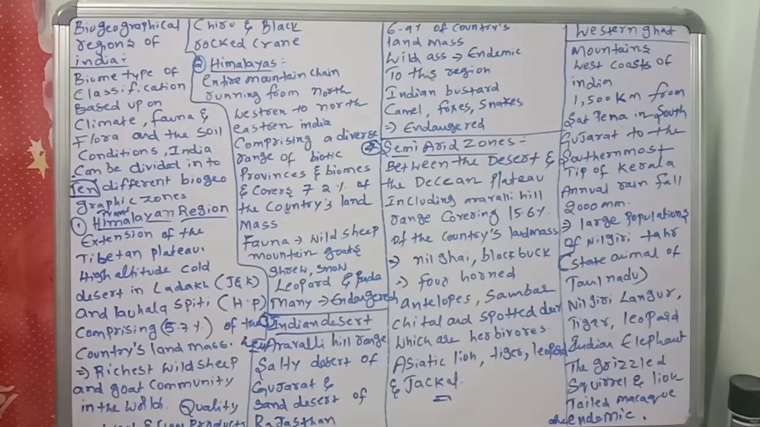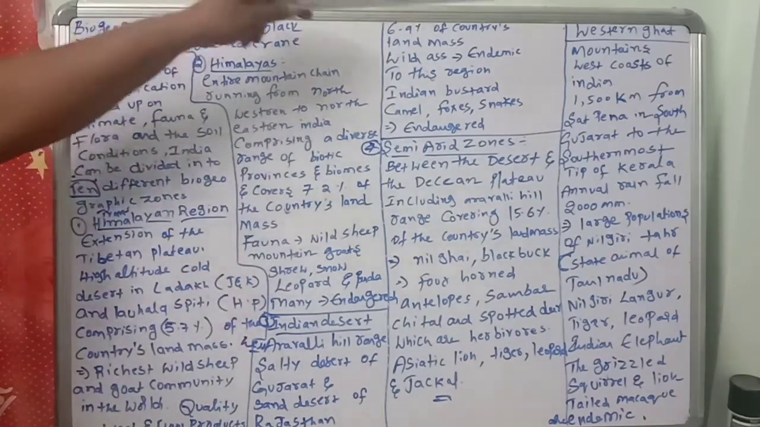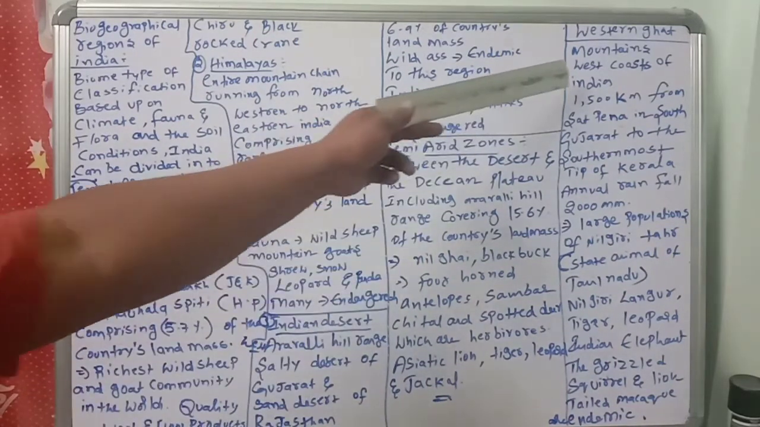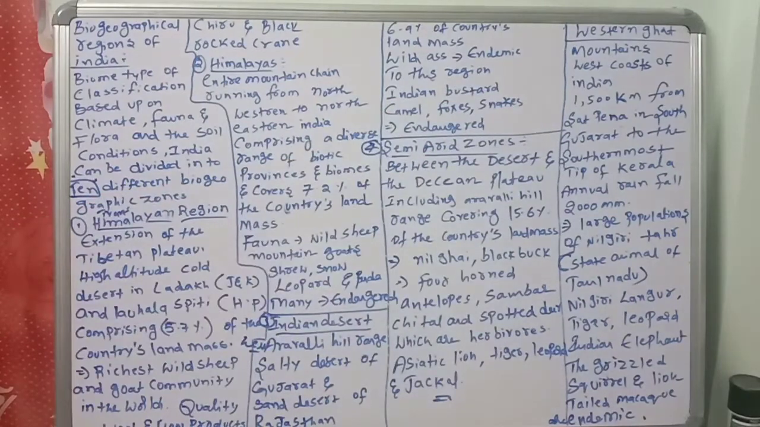What is that one? Western Ghats are mountains. Very important. Western Ghats are mountain ranges along the west coast of India. Which one? Mountain ranges along which coast? West coast of India.